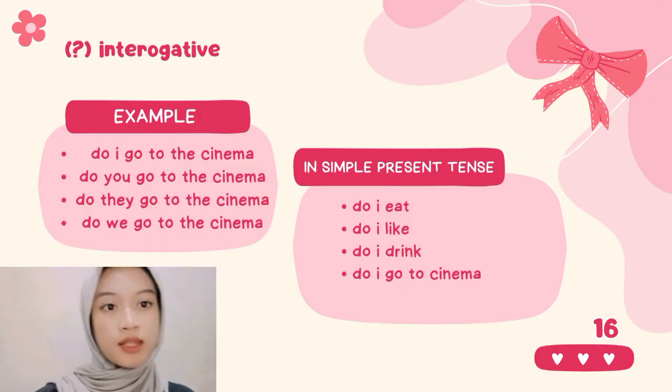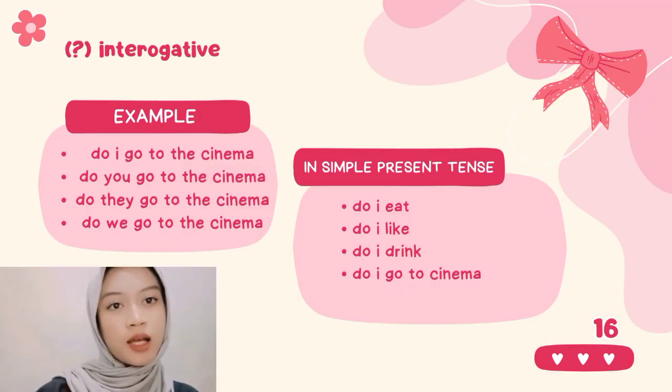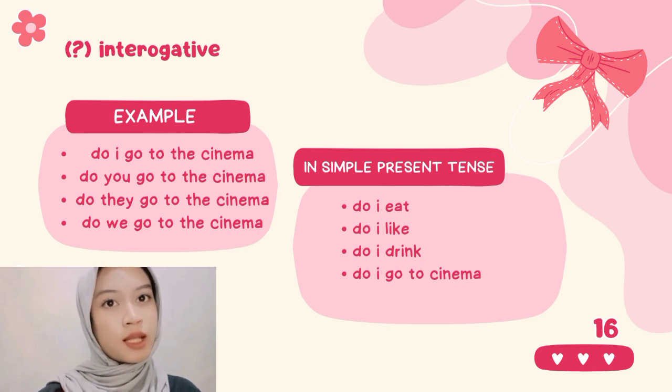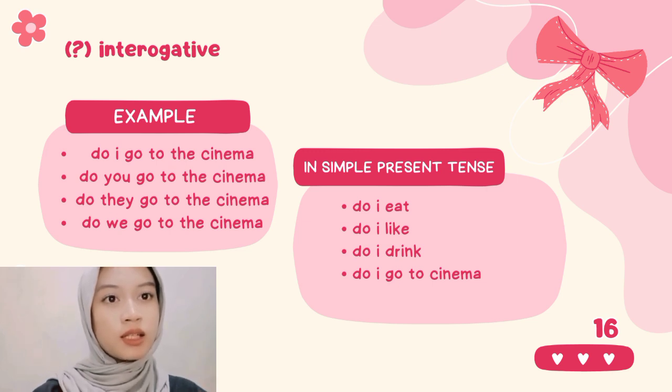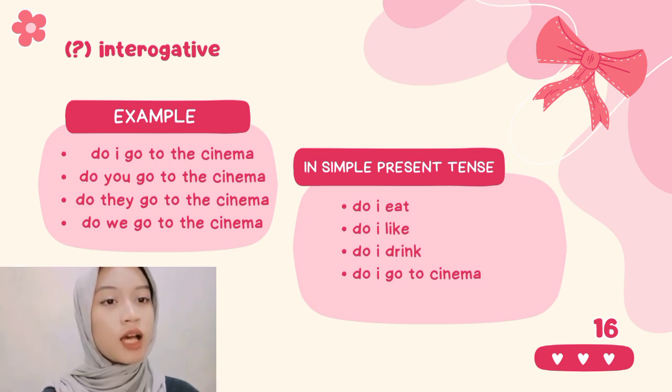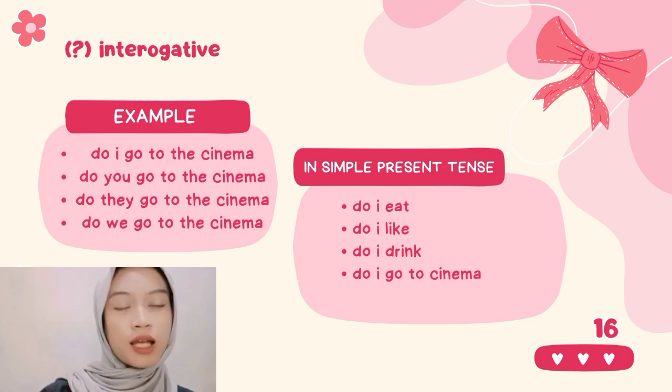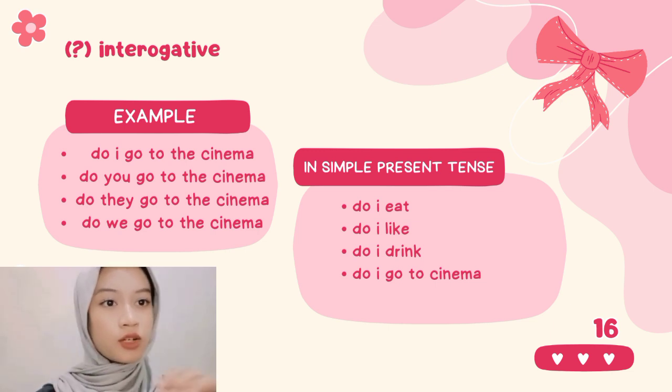And in interrogative sentences, the example is "Do I go to the cinema, do you go to the cinema, do they go to the cinema, do we go to the cinema?" And in interrogative simple present tense, we can use do I eat, do I like, do I drink, do I go to the cinema.